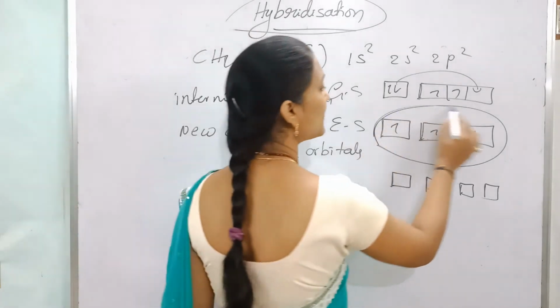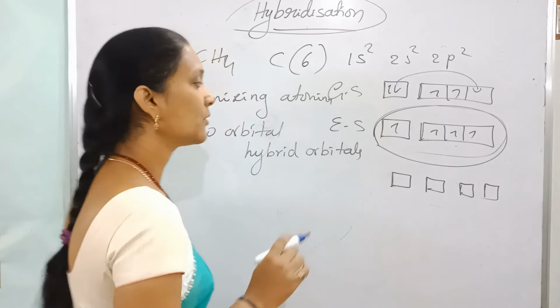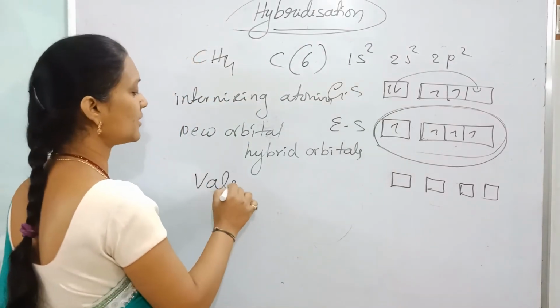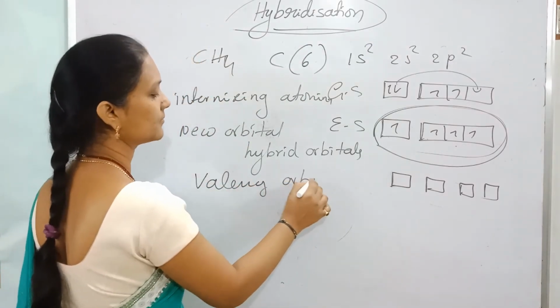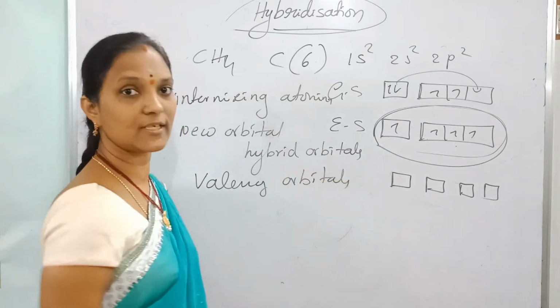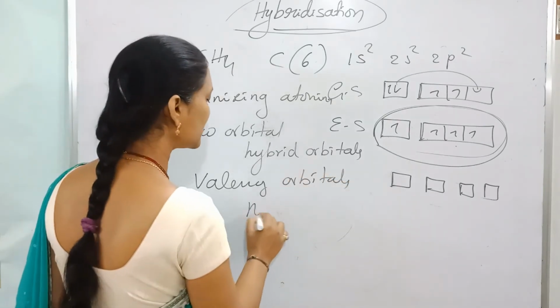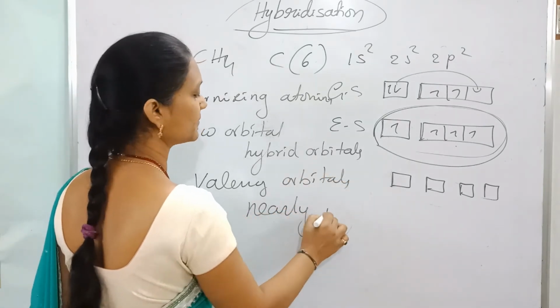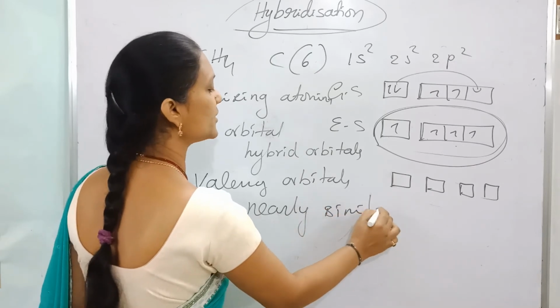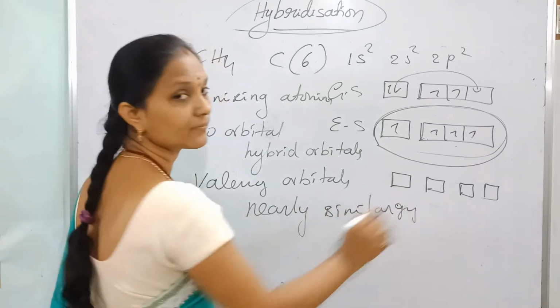Which type of orbitals are involved in hybridization? Only valence orbitals, and orbitals with nearly similar energy, are involved in hybridization.